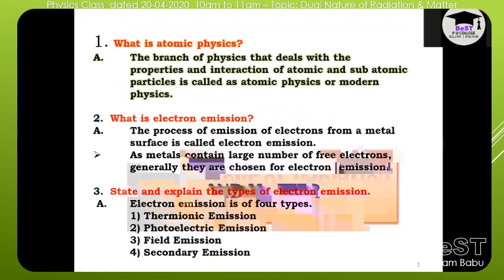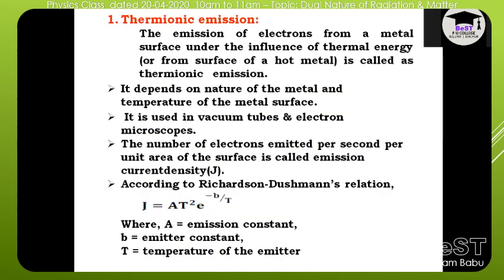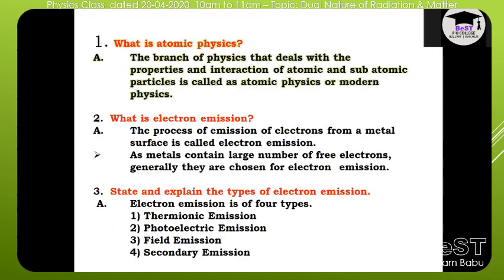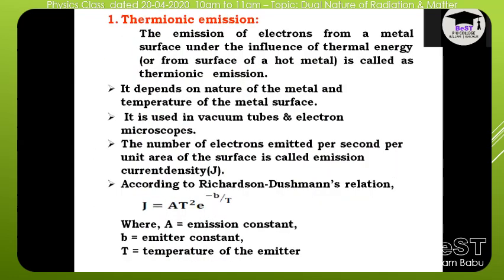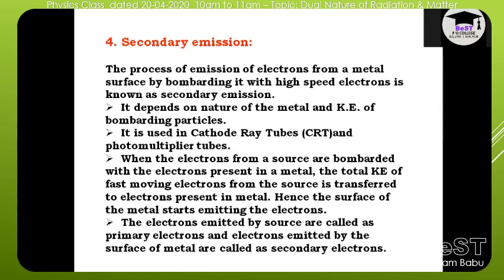And the next page we are given what is electron emission in this chapter actually. What is atomic physics given? We already given the definition also. The branch of physics that deals with the properties and the interaction of the atomic and subatomic particles is called atomic physics or modern physics. So next electron emission and what are the types of electron emission, and we'll cover in the next class. And also different types of emissions given. Next, photoelectric emission, field emission, and different given.